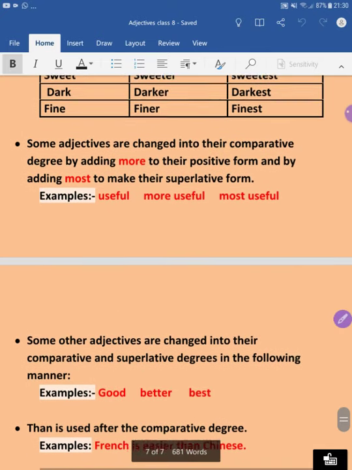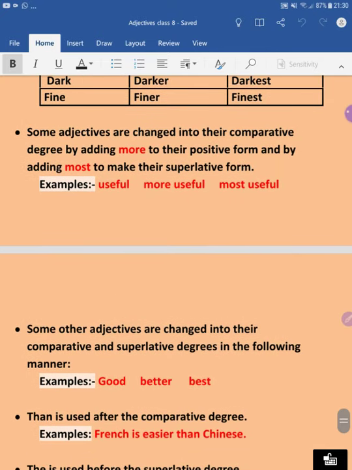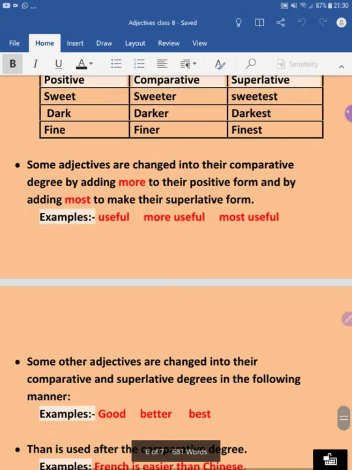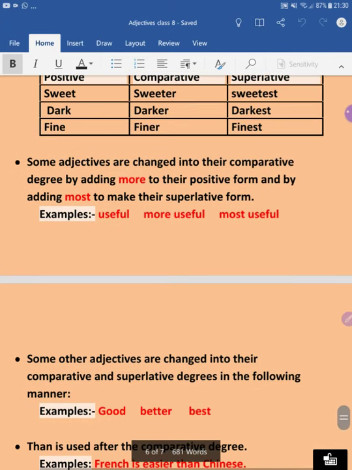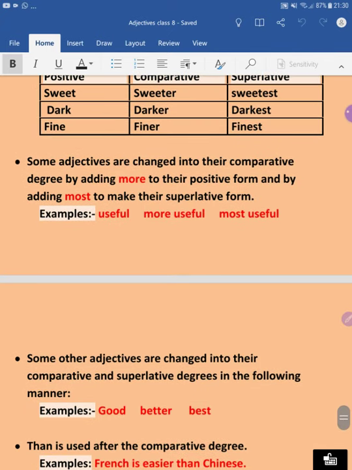Okay, now the next point is that some other adjectives are changed into their comparative and superlative degree in the following manner. It is not like we will use the above formula, like we will use gooder. If good is given, then we use er to change it into the comparative degree.